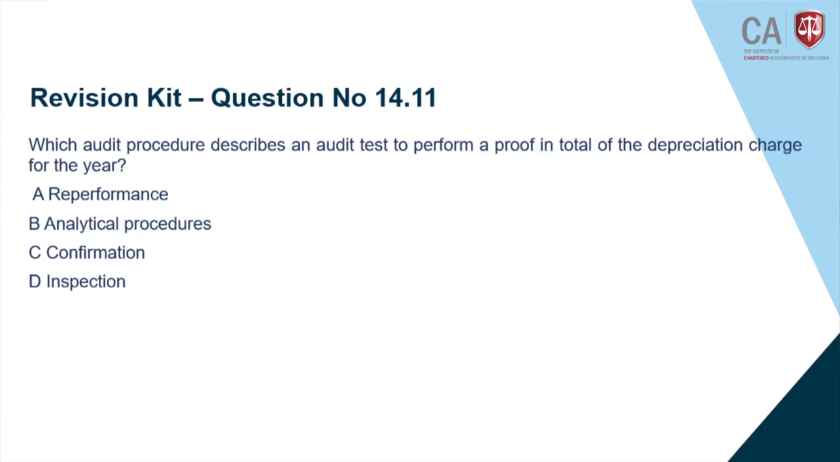Then the last one, revision kit question number 14.1.1. Which audit procedure describes an audit test to perform a proof in total? Proof in total. That means in order to ensure that the total that has come in the accounts is correct, the auditor does an estimate through the analytical procedures.